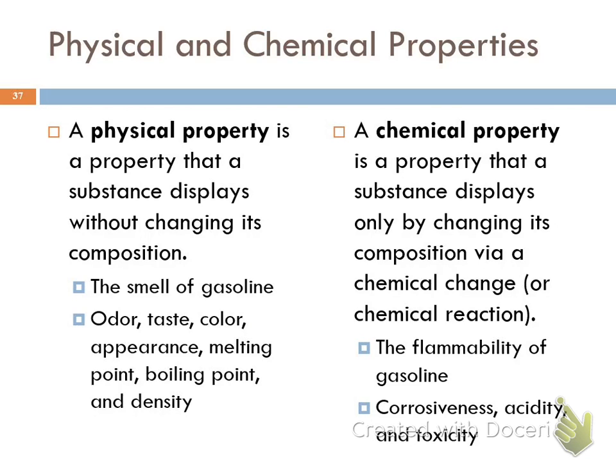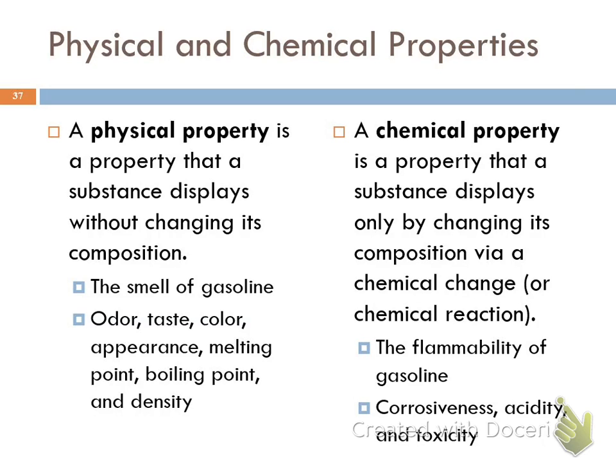So that's changes. And then there's properties. Physical property is a property that a substance displays without changing its composition. When you smell gasoline, it has a distinctive odor. The act of smelling the gasoline does not change the composition of the gasoline. Odor, taste, color, appearance, melting point, boiling point, density, these are all examples of physical properties. You can measure these things, you can observe them, and it doesn't change what the substance is.